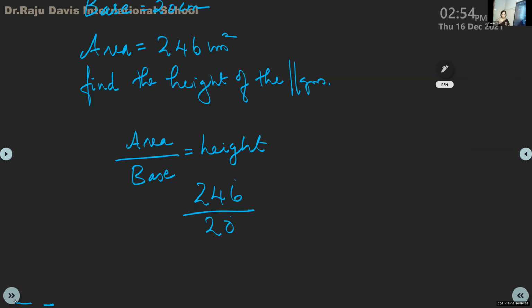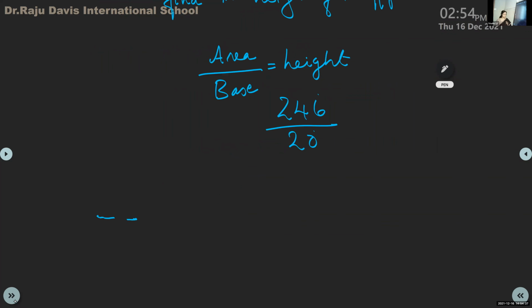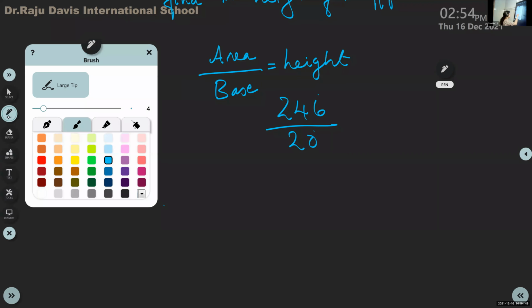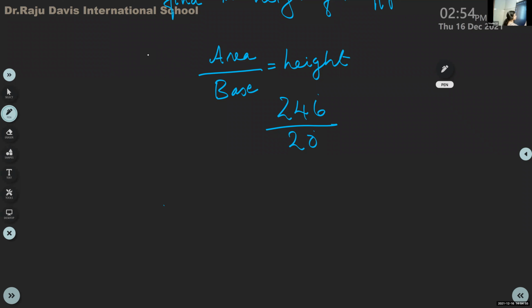So check the units place, children. If the units place is divisible by 2, then you can divide the whole number by 2. That is the rule. So both units place digits are divisible by 2, I am going to divide by 2. 2 ones are 2, 2 twos are 4, 2 threes are 6.